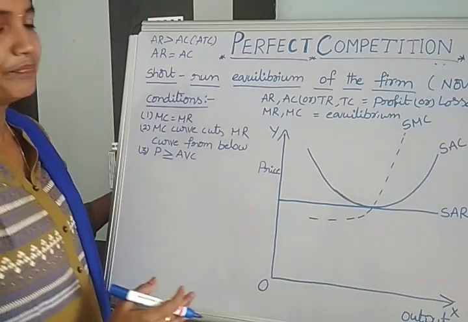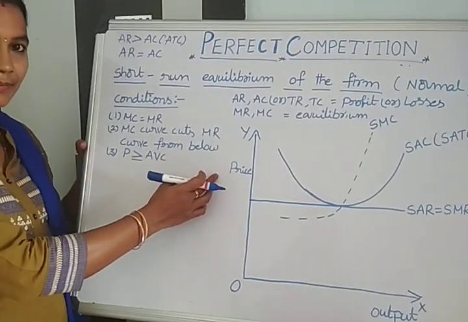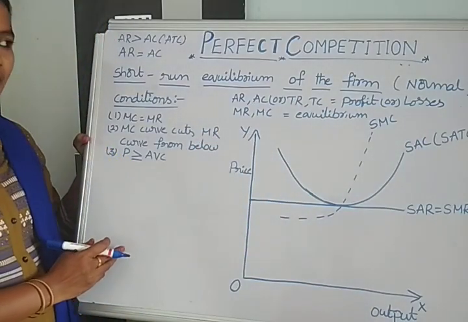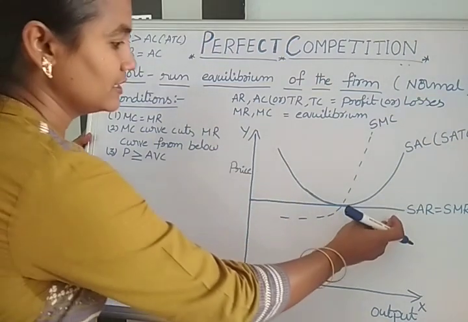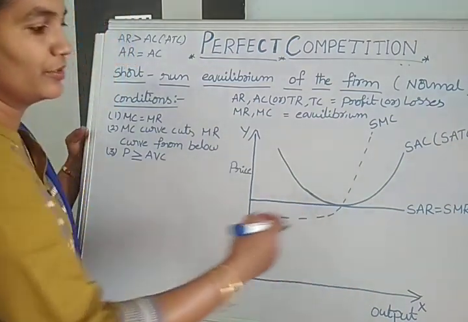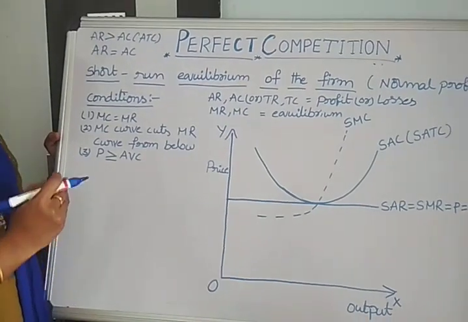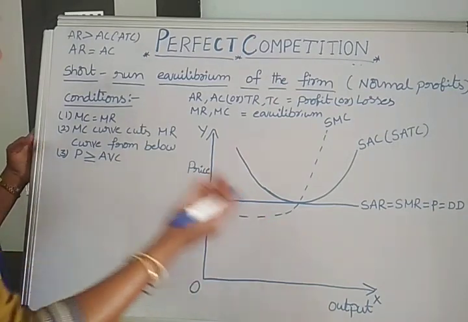The X-axis represents output, and the Y-axis represents price of the commodity. SMC and SAC represent short-run marginal cost and short-run average cost. Next, this line parallel to the X-axis is revenue, meaning marginal revenue as well as average revenue, which we can call the price line, and also the demand curve.